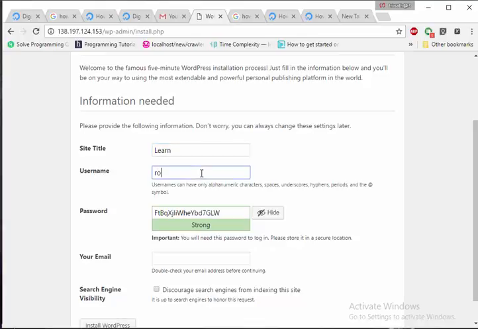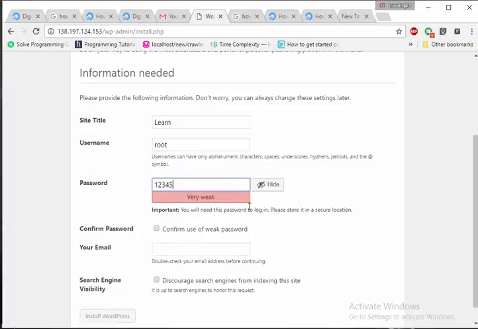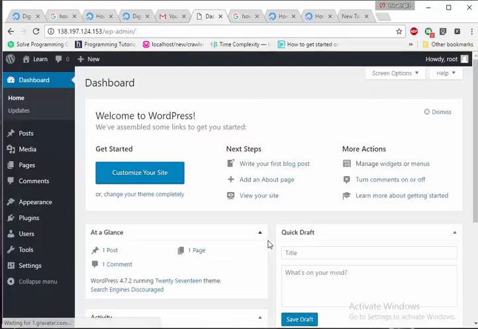Remember your username and the password also, and click on this. Finally click on install WordPress, and you can see it successfully opens the WordPress dashboard. By this step you have successfully installed WordPress. Thanks for watching this video.